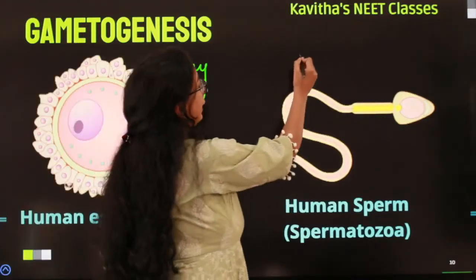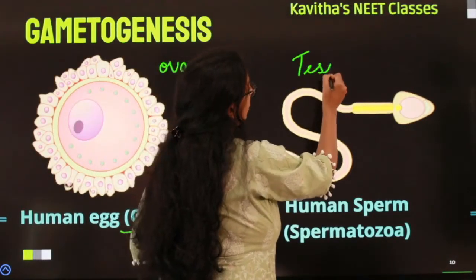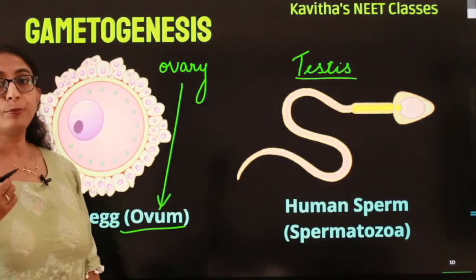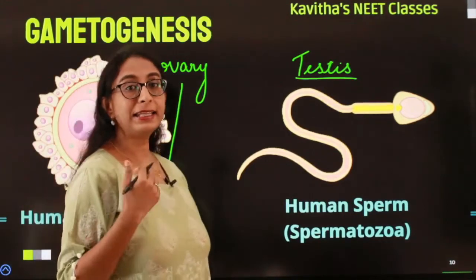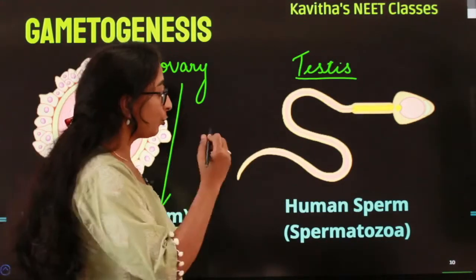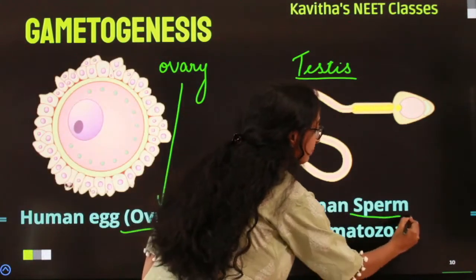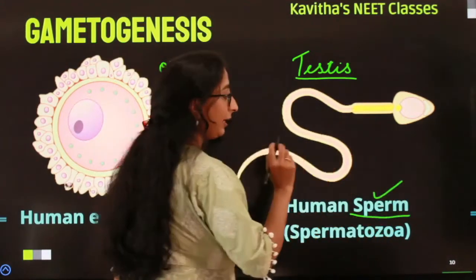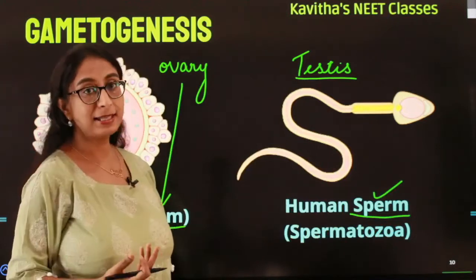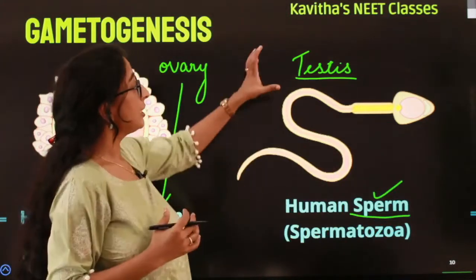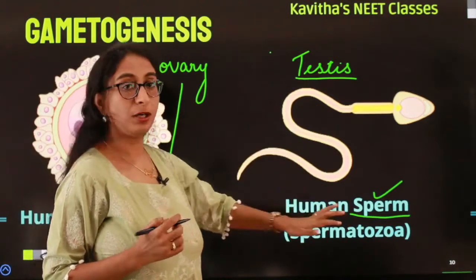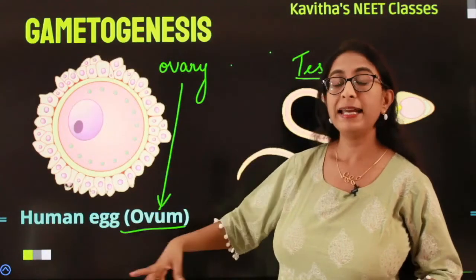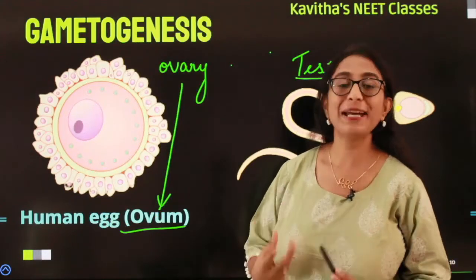The male gonad is the testis. It is the testis which is the reproductive organ which produces the gamete in males. So what is the gamete here? It is the sperm. Right. It is the testis which produces the male gamete, sperm, in males. So this process by which the testis produces the sperm and the process by which the ovary produces the ovum, in simple terms it is called as gametogenesis.